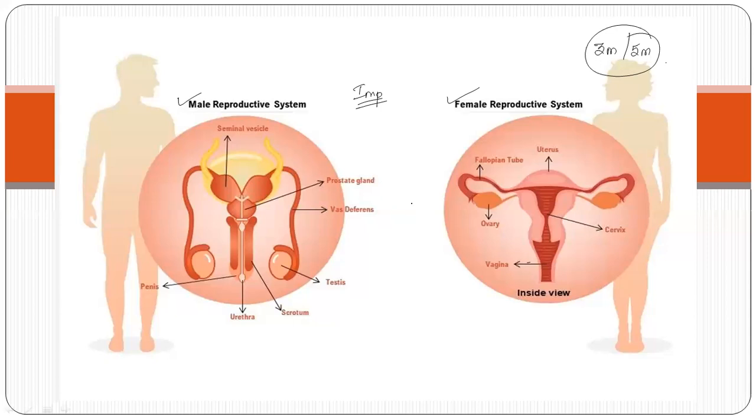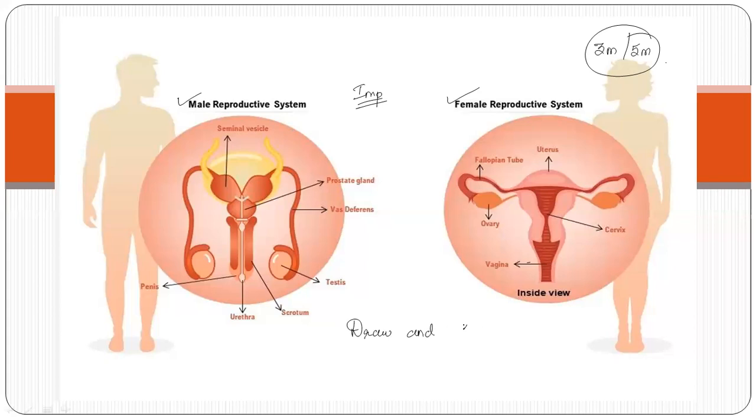The parts, why and where they are important, and how they help the reproduction process, we are going to study. Each part of the male and female reproductive system, you need to understand and know why it is important. For example, a question can be asked in this way also: